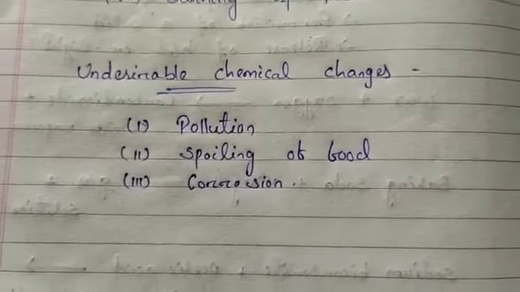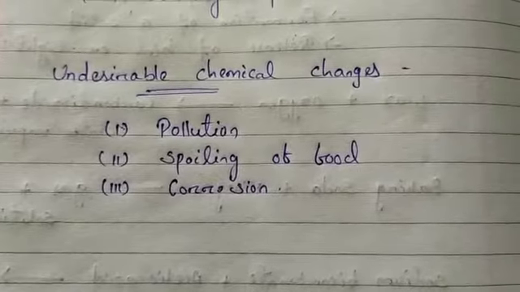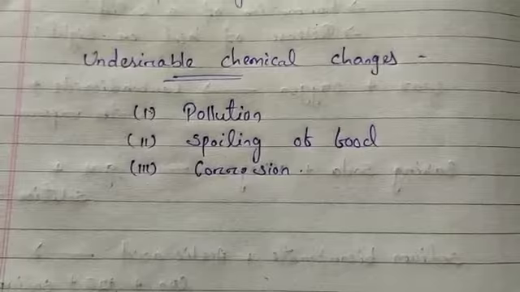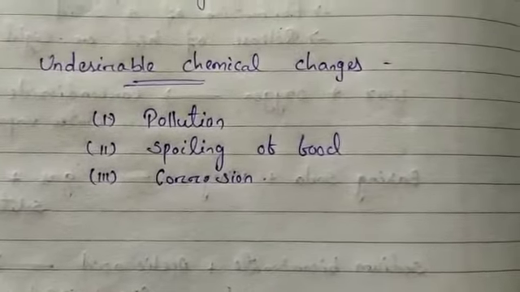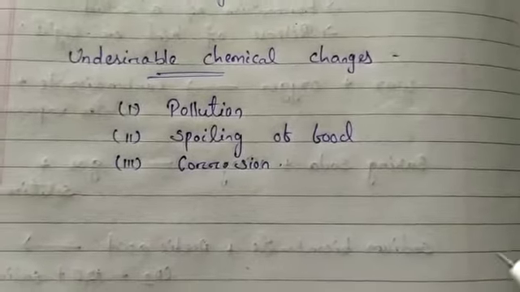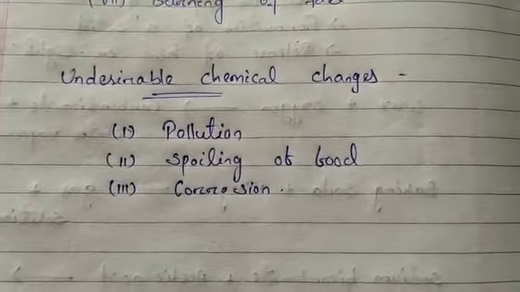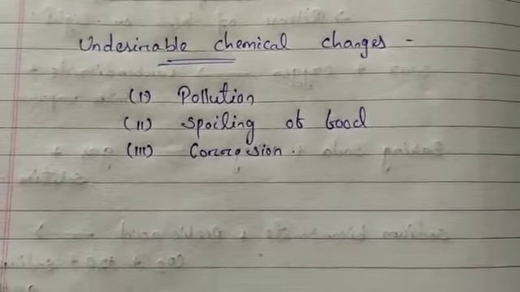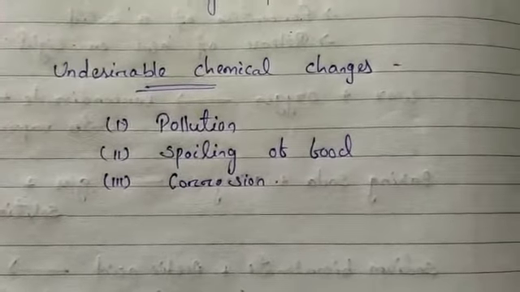Here food is getting spoiled. Once food is spoiled, we can't eat that food. So this is also an undesirable chemical change. Corrosion of metals is also an undesirable chemical change. Because of corrosion, the metal is lost or destroyed. That is why corrosion is an undesirable change, because it leads to the loss of the metal.